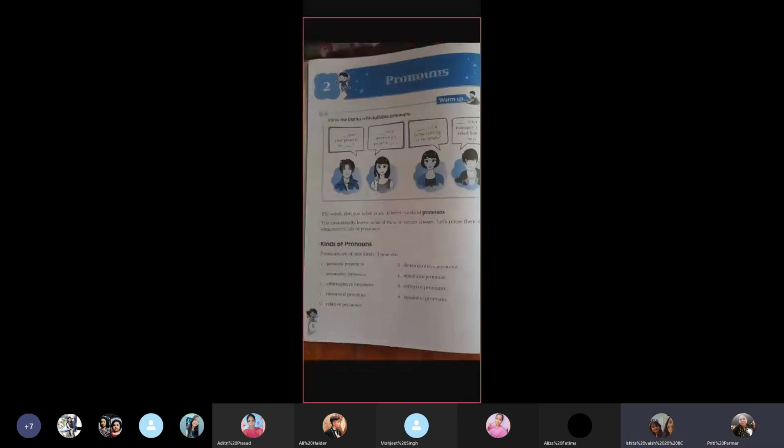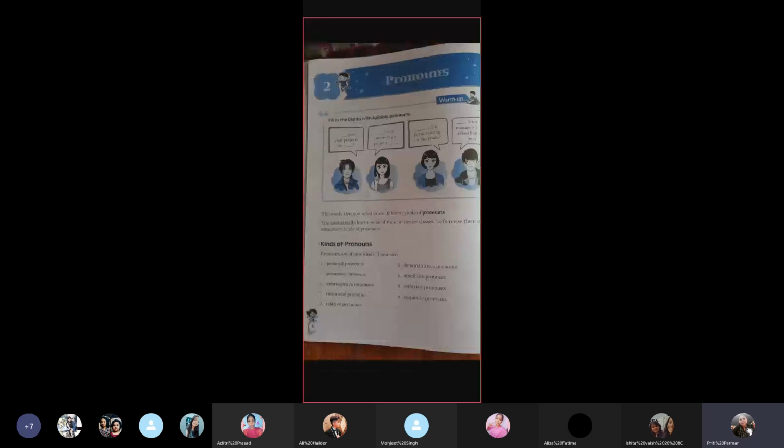So, let us talk of what basically pronoun is. The word that you use instead of a noun is called a pronoun. Okay? And you must have read it and learnt about it from class 1. So there's nothing new. Now we come on to kinds of pronouns. Now we know what are pronouns, but many a times we do not demarcate them very nicely about the kinds of pronouns we know. Okay?